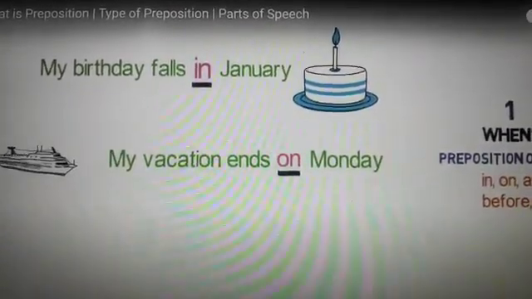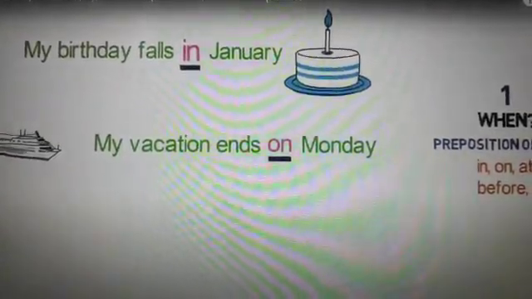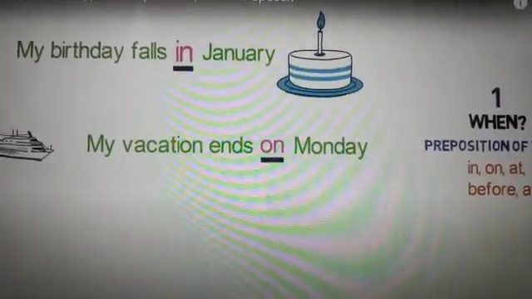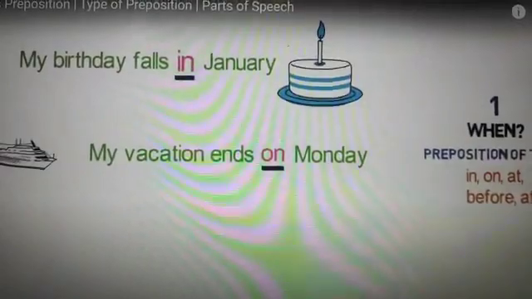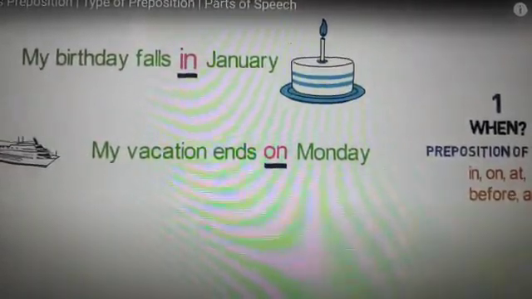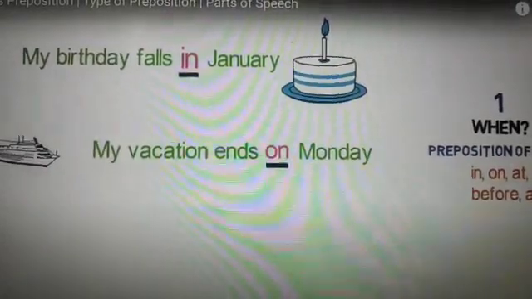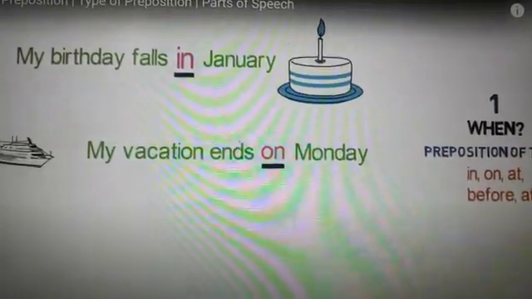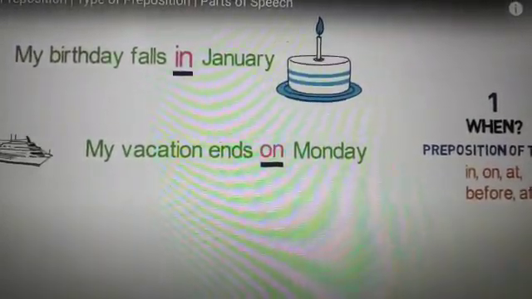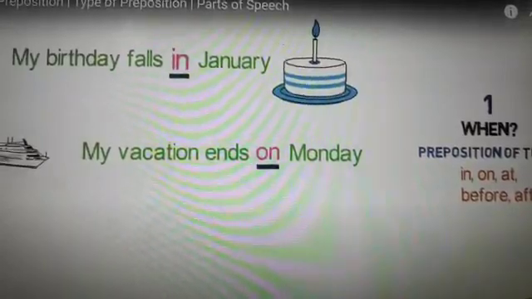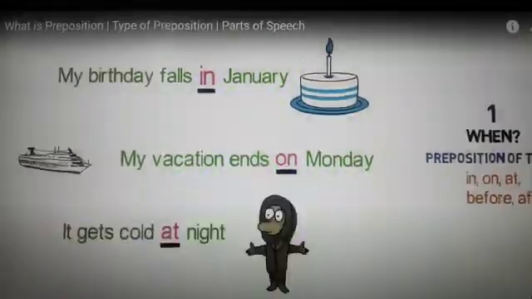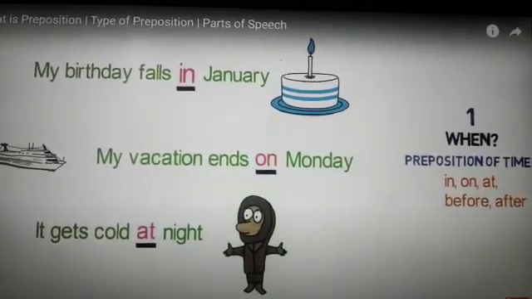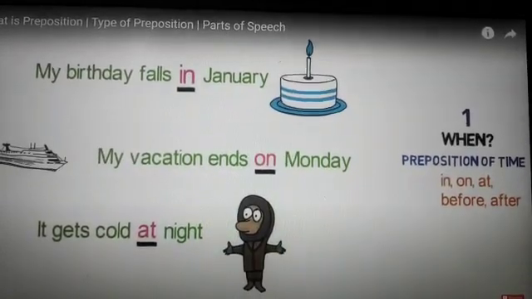So let's see the next example. My vacation ends on Monday. I would complete my work on Tuesday. I will visit my friend's house on coming Sunday. I would visit my grandparents' home on Diwali. And the next example is, it gets cold at night.